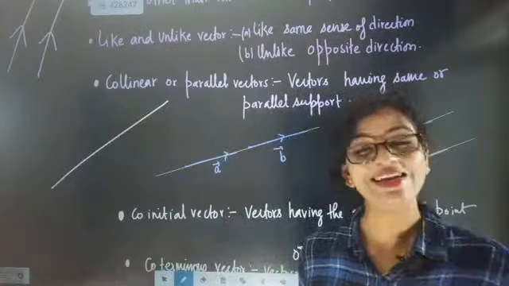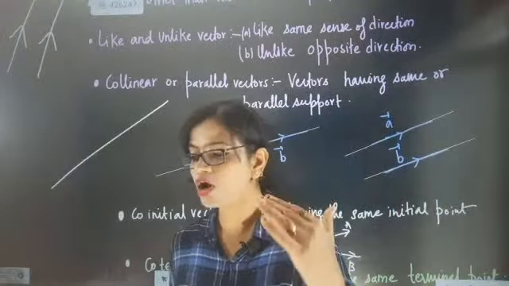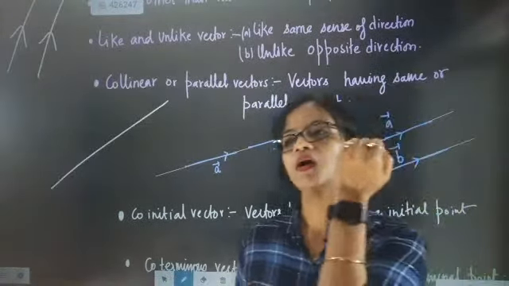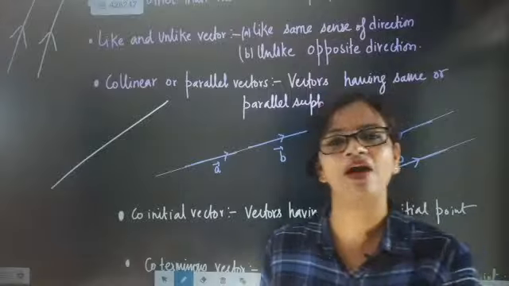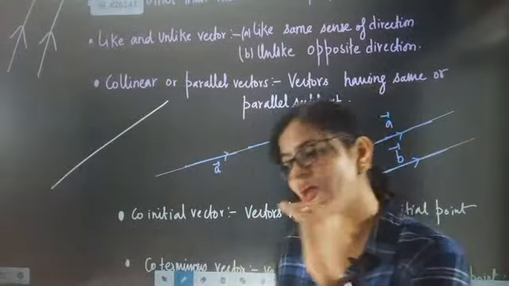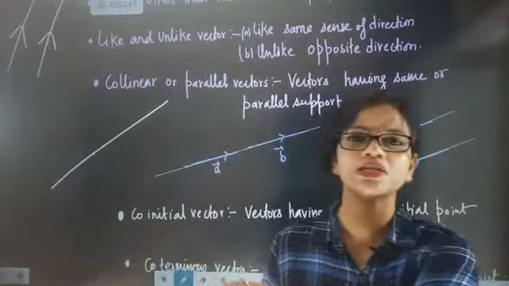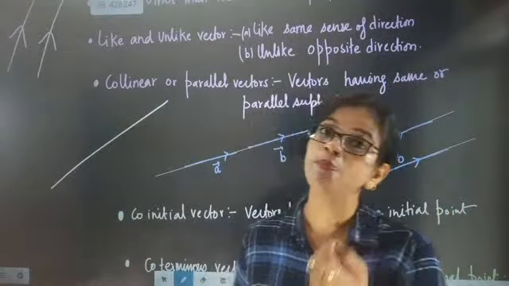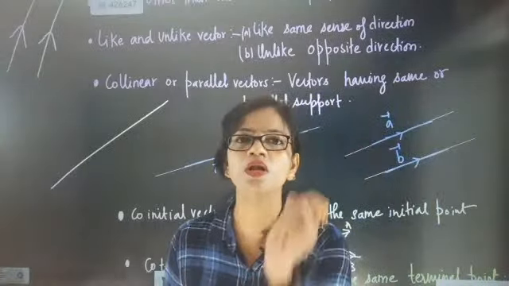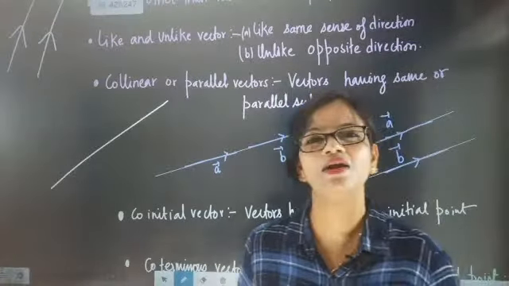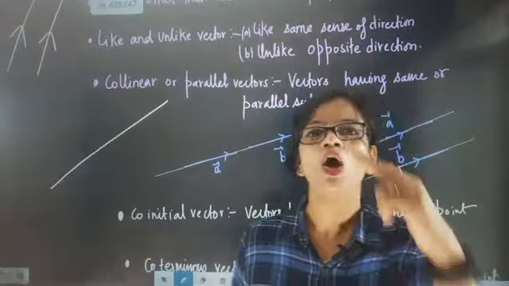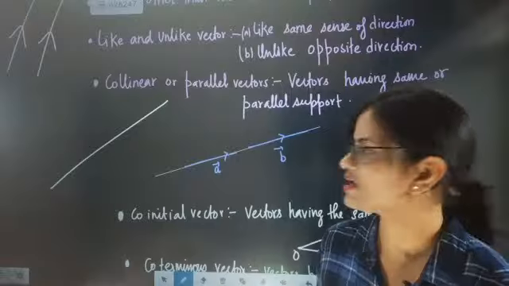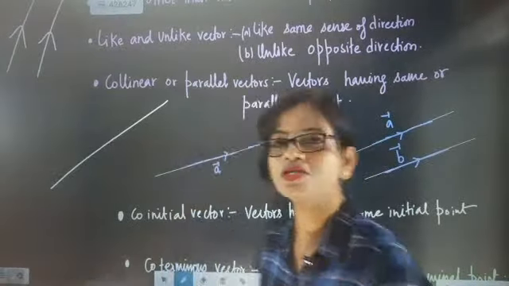Support is the endless line, and that's why when we talk about coplanar and collinear, we are talking about vectors which have a support. So in the definition itself we have added a very important point: the same support or parallel support. Every time you will see this phrase. The support is an endless line in which the vector is resting, or of which the vector is a part. Now we are going to talk about this in much more detail.